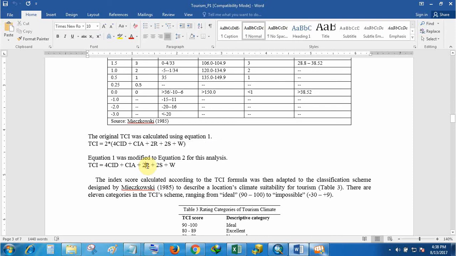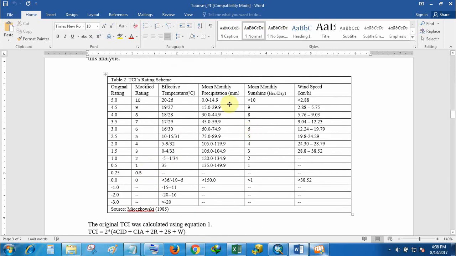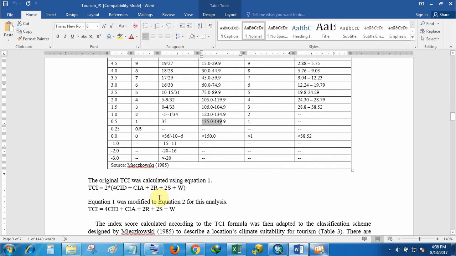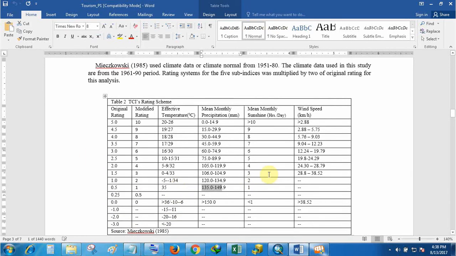If precipitation is more, it will affect the tourist activities, so we have given less weight. If it is less, we give more. Similarly the sunshine, as I have already discussed: more sunshine, more weight, less sunshine, less weight. Wind speed, if it is low, it is good. If it is high, we give a lower rating.